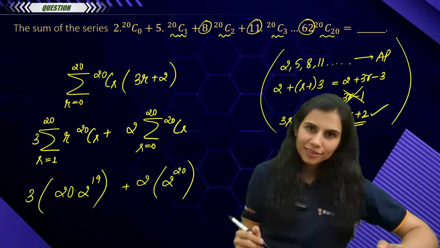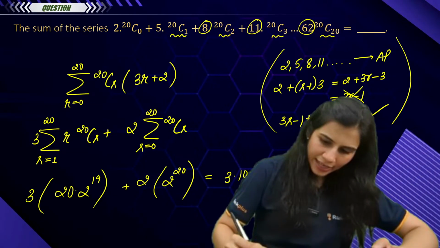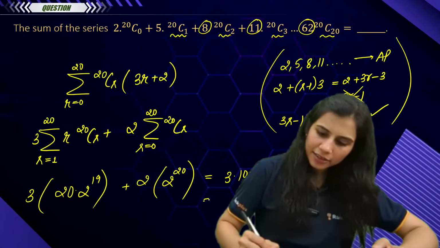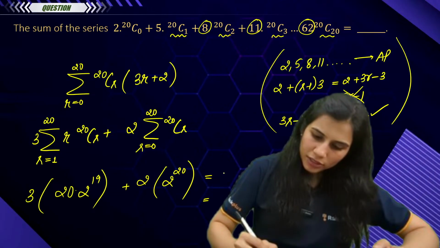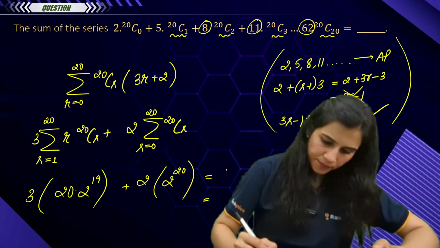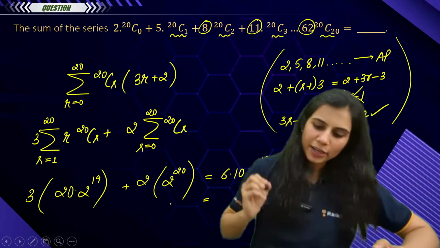Yes or no? Easy peasy lemon squeezy. You are getting 3 into 10 into 2 to the power 20 plus 2 to the power 21. This is what? 2 into 10, yes, 6. So 6 into 10 into 2 to the power 19 plus 2 to the power 21.